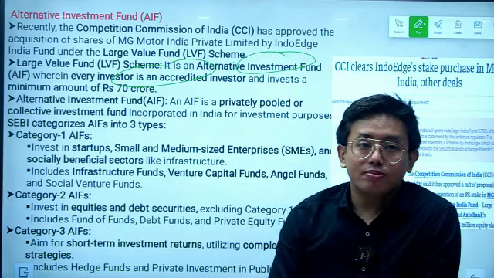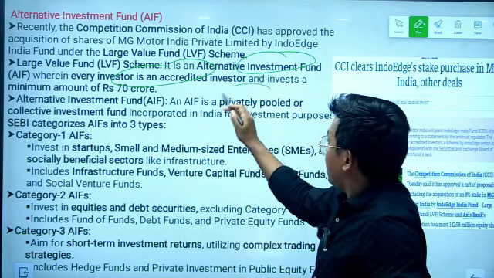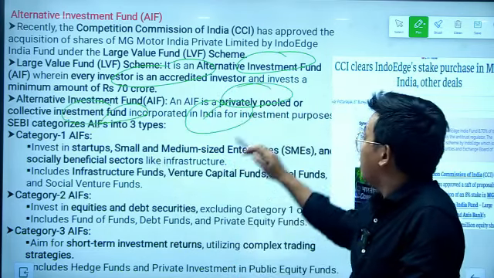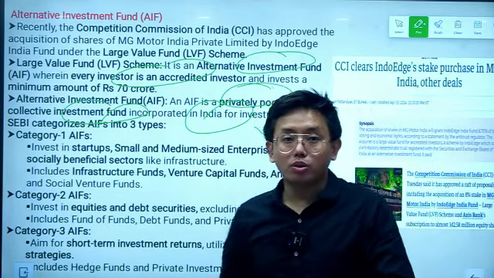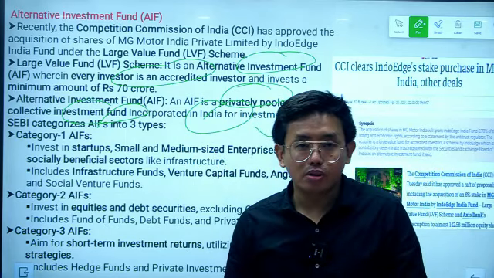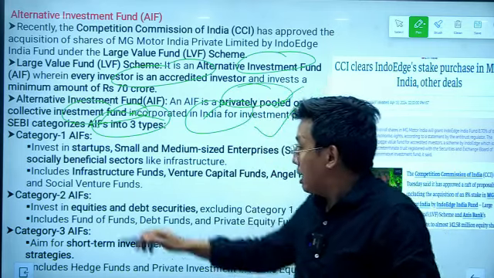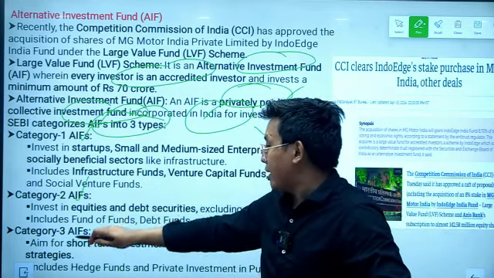The alternative investment fund is basically a privately pooled or collective investment fund which is incorporated in India for investment purposes. There are three categories of alternative investment funds as per the SEBI rules: category 1, category 2 and category 3.